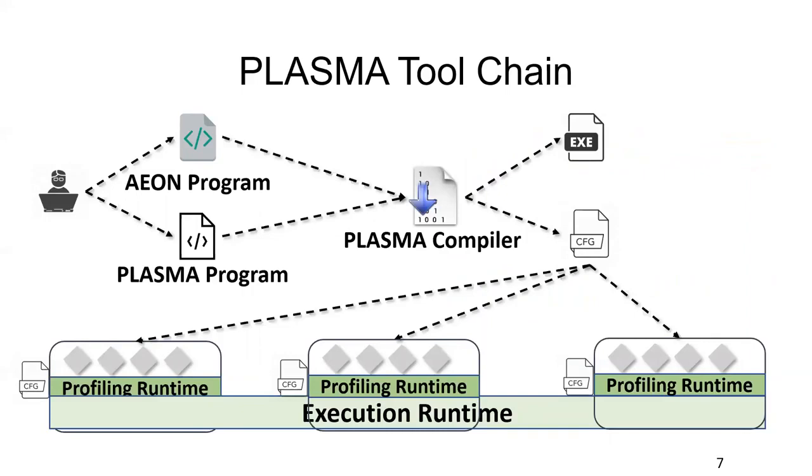We have implemented Plasma on the AEON actor programming language. So to use Plasma, programmers only need to implement an AEON program as usual. Here they only need to focus on the logic of their program. And then they need to implement a separate Plasma program to define the required elasticity management. Then the compiler will generate an executable file and a configuration file, and deploy them on the clusters. And then the runtime of Plasma will conduct elastic management for your application automatically.